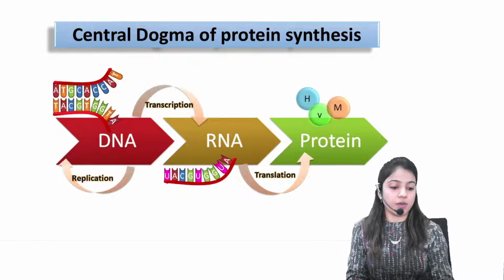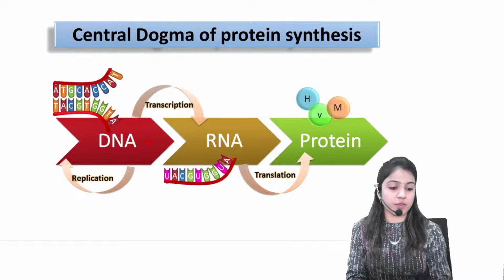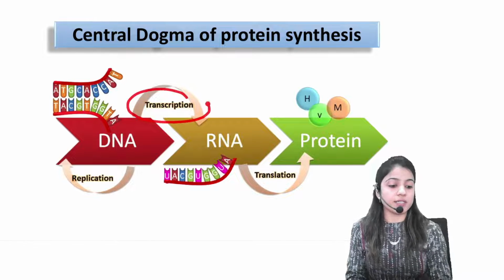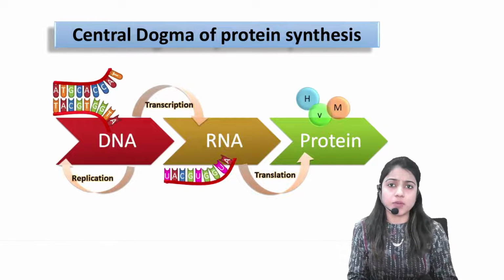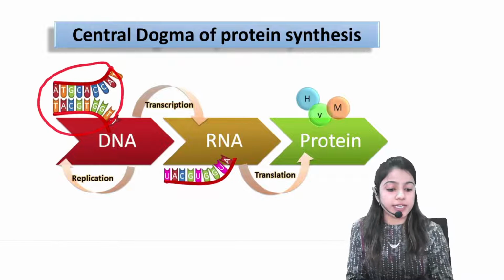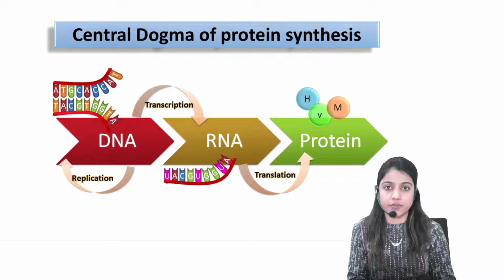Fine. Now, what is transcription? Nothing but the formation of RNA from DNA. But what does this word mean? Transcript. Script means certain information. You are all aware that our DNA, this double-stranded DNA, carries certain genetic information.